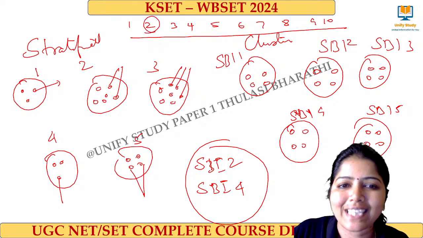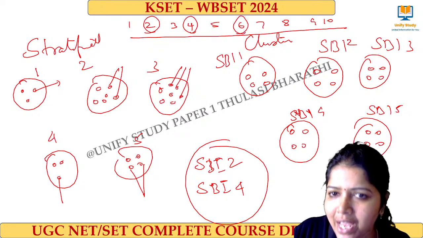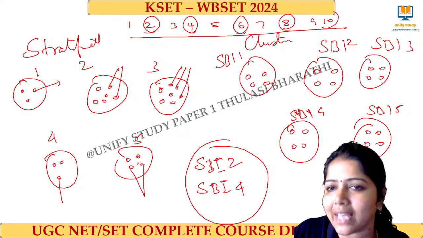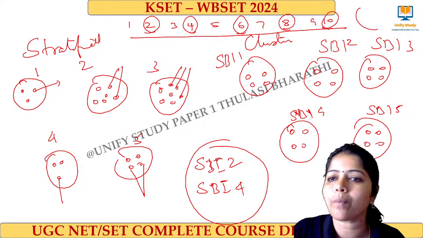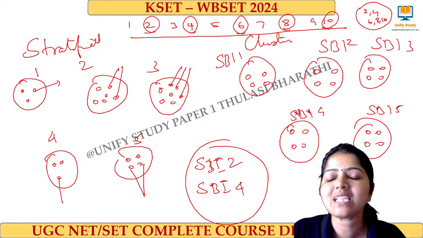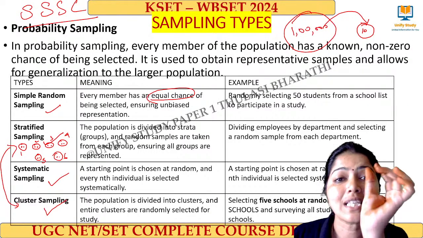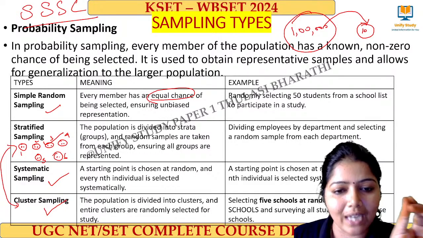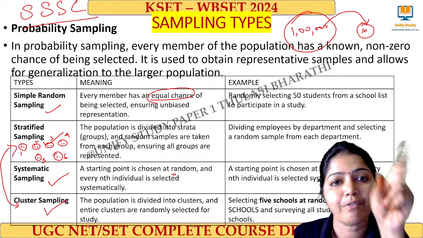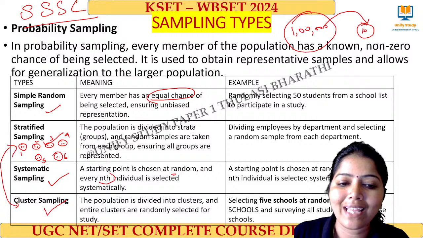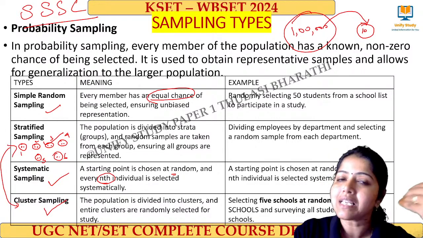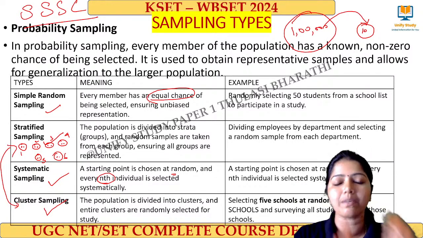So every second item I select and I make it a sample. So my sample now comes as 2, 4, 6, 8, 10. These people will be in my sample set, and this is called systematic sampling. So the starting point is chosen at random. From that point, every ith item will be selected systematically. That is called systematic sampling.